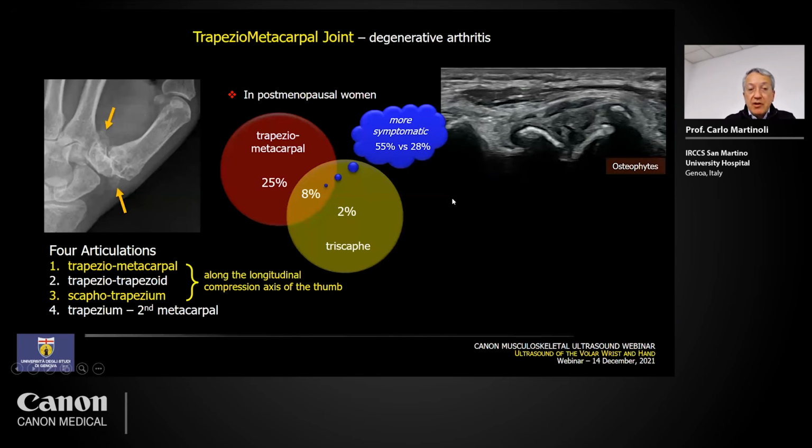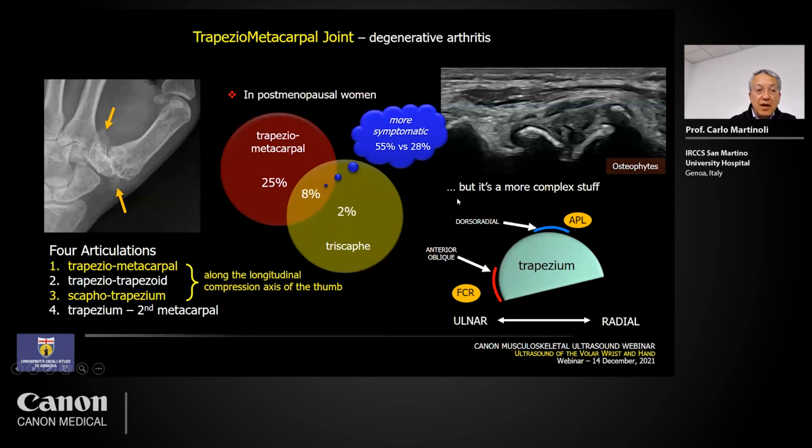Of course, the diagnosis is very easy. It's clinical. If you wish, you place the probe. You can see the osteophytes on the ventral aspect of the joint, but the examination may also be more complex. This is because we have to consider not just the presence of osteophytes in this area, but also the status of some important ligaments. And they are the anterior oblique and the dorsal-radial ligaments, located in these respective areas.